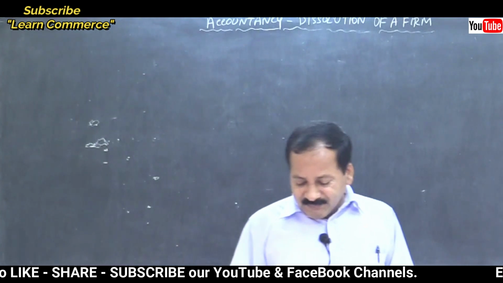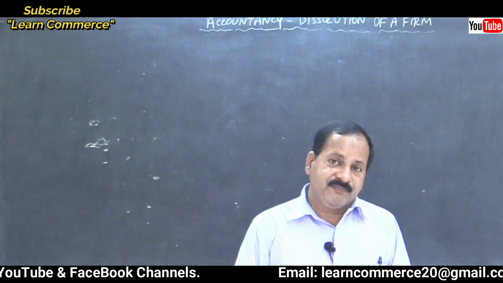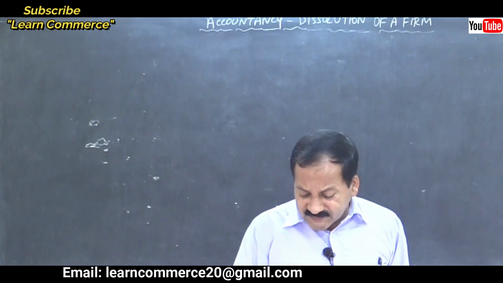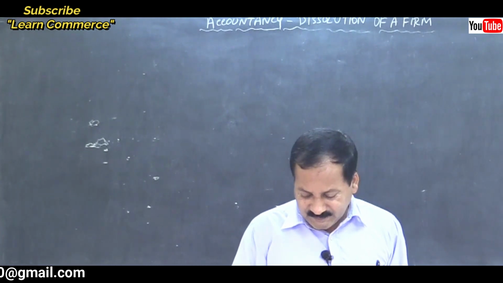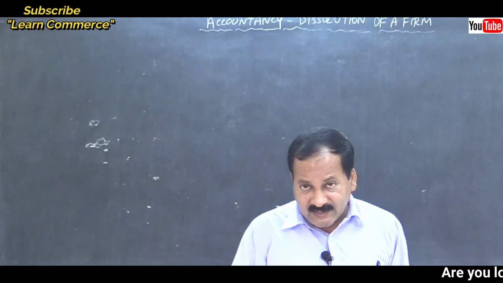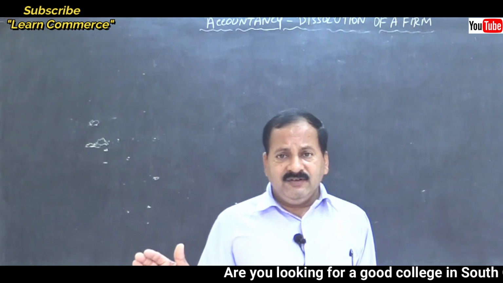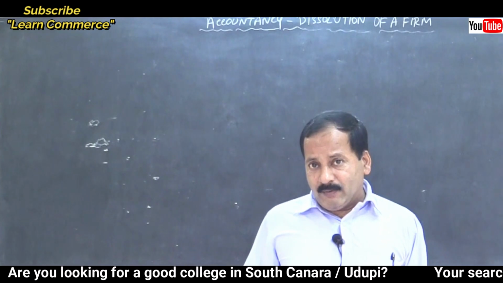Let us move on to the adjustment part. On the above date, the firm was dissolved. Firm was closed. Information is available. The assets were realized as follows. Bills receivable, debtors, stock, buildings. So 4 assets have been realized. The value of realization is given. So we will enter on the credit side of realization account, that is by bank assets realized, and we will write one by one, isn't it?